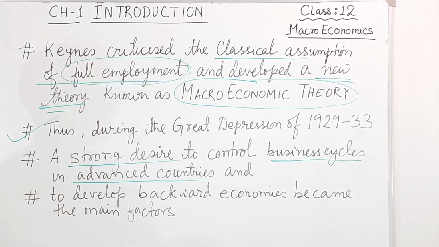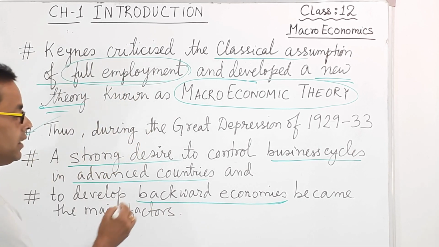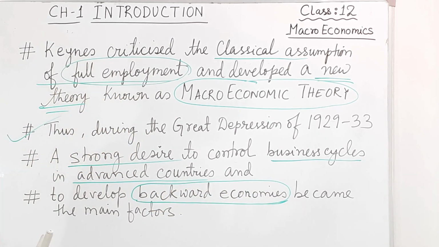Not only that, they wanted to develop the backward economies also, those countries whose economies are poor. That was the main factor of the modern economic theory.